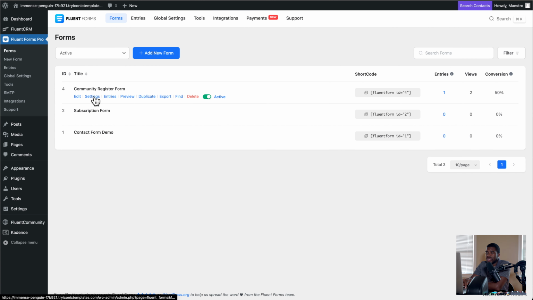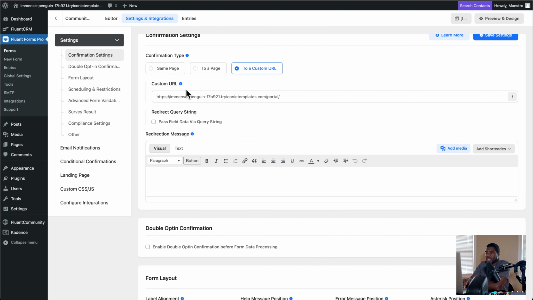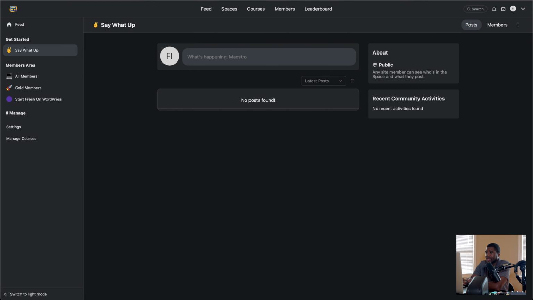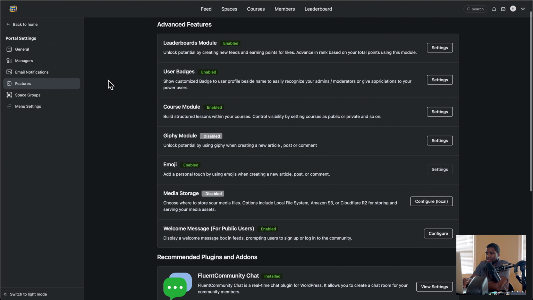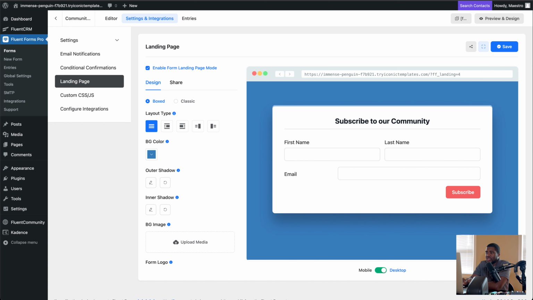I'm going to go to settings so you can see my settings. And this is what I did. I got this custom URL right here. And what I did was I took this URL here and then I put this inside of right here. So inside this configure welcome screen, this URL right here, when somebody's going to log in right here, this URL is this landing page. This could be any page.